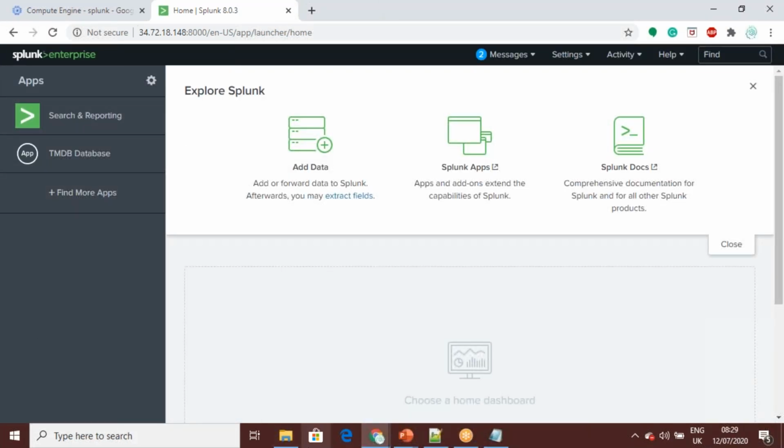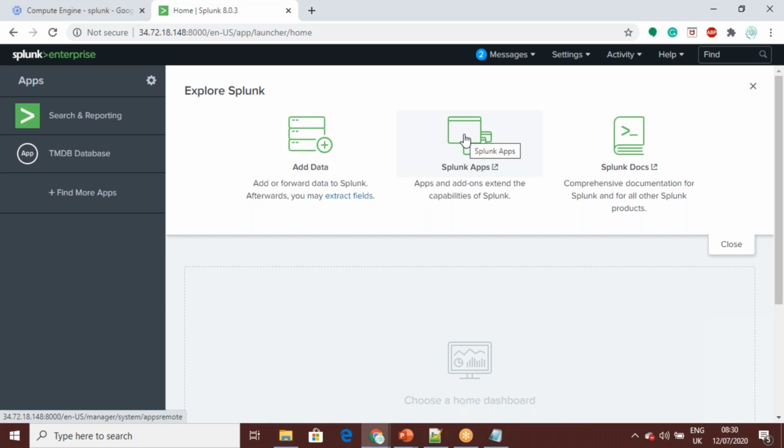Okay, so this is the basic screen you'll be looking at when you're logging in. There are a couple of apps I have already installed. Search is the default, and Search and Reporting is the one main app. I have created a TMDB database or something like that, and here you can add data, and there are Splunk apps and Splunk documentation.